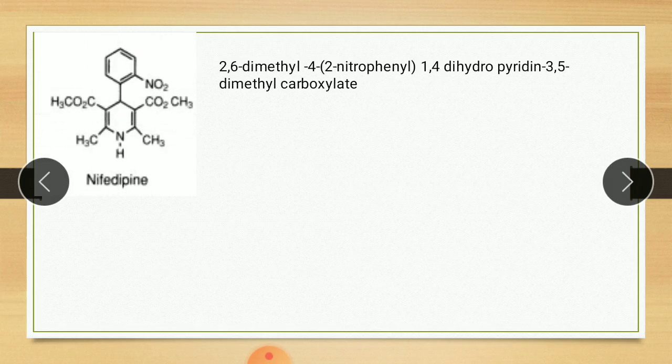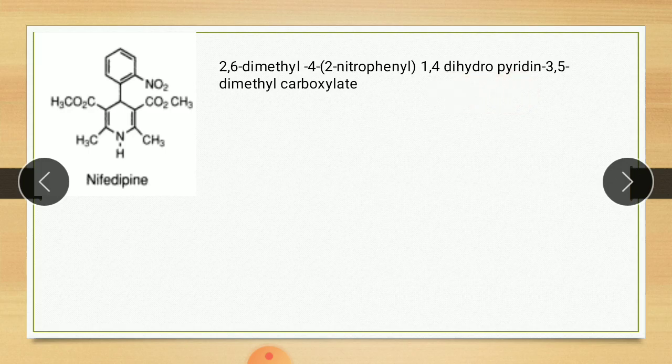Next drug, that is nifedipine. This is the structure of nifedipine. It is an analog of 1,4-dihydropyridine. First see the IUPAC name. 2,6-dimethyl means this one: a methyl group is there on the 2 and 6 positions. Then on the 4th position this ring is there, that is 2-nitrophenyl. The basic nucleus is 1,4-dihydropyridine.